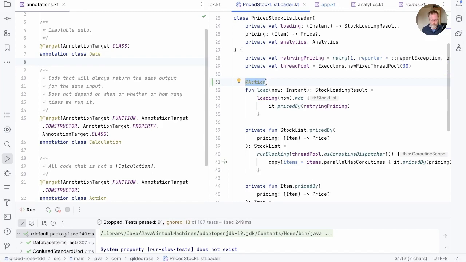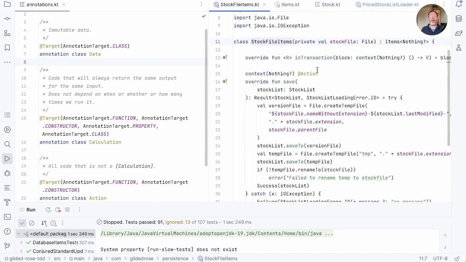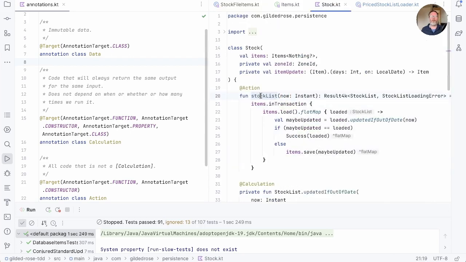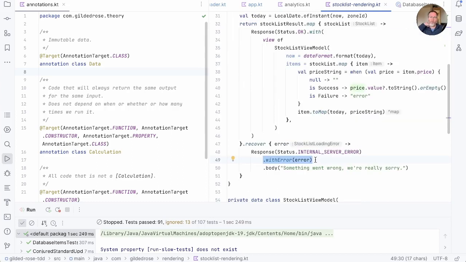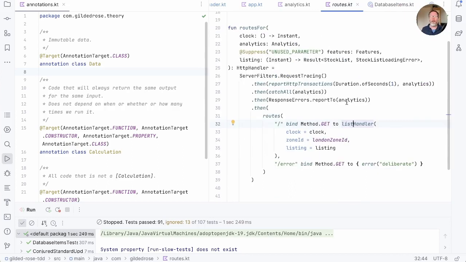So that's all right. Another place we might expect to see use of the analytics is when we're loading items and get an error. But instead of that, we use our error type here, this result, to capture the information about our error. That in turn is passed up here through our stock list method of stock. Now that makes its way here to render. And in the case of an error here, we're setting the error onto our response, and this response is just data.